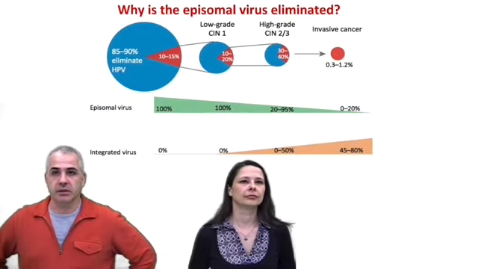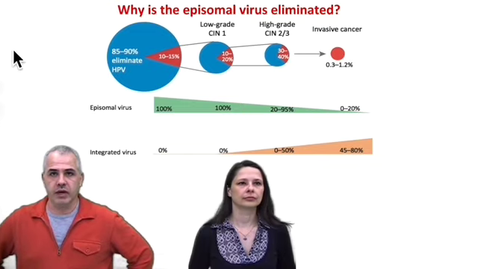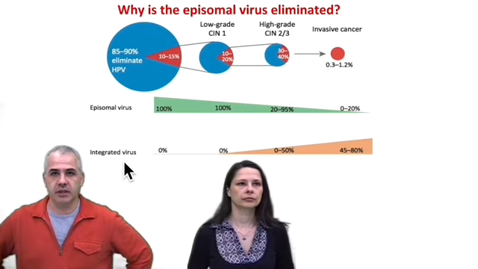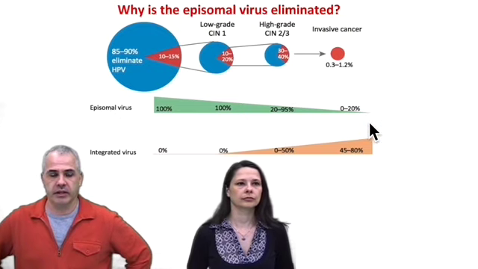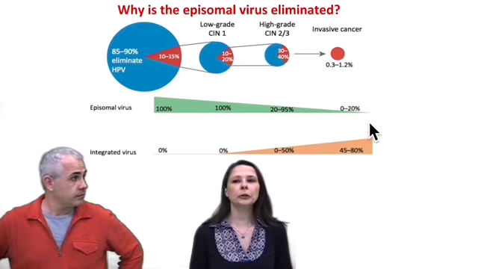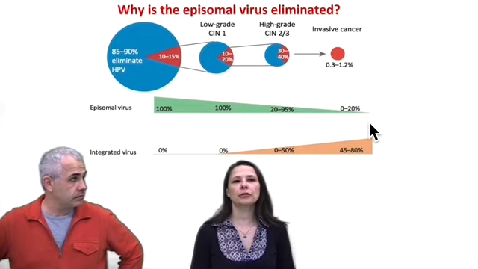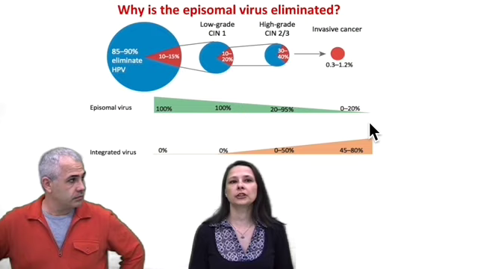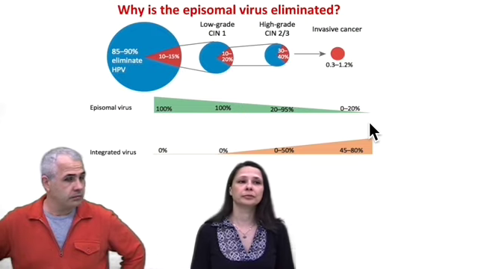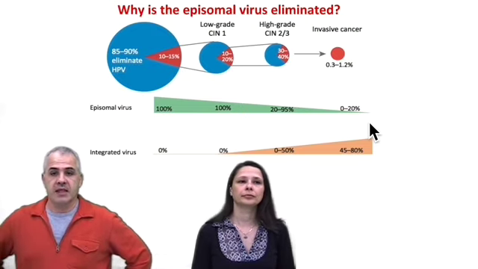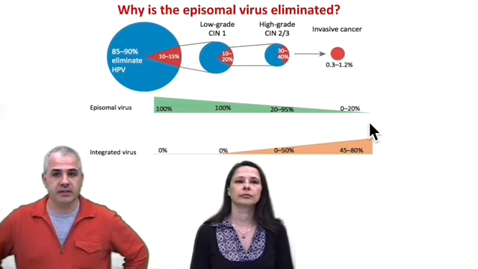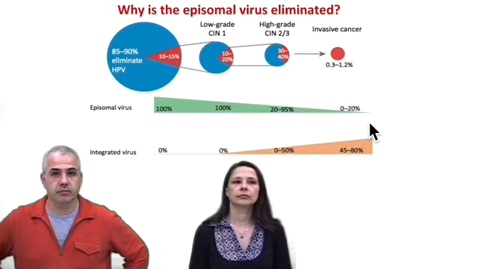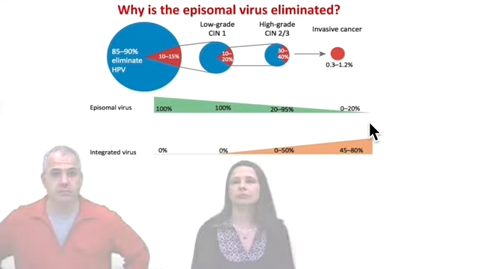Paradoxically, despite a weak immune response, the episomal virus gradually declines and the integrated form increases during disease progression. So why would a woman who was unable to eliminate episomal virus for a long time, sometimes decades, now acquire the ability to abolish HPV in the tumor? It turns out the tumor itself orchestrates the antiviral immune response. But how does it do this?